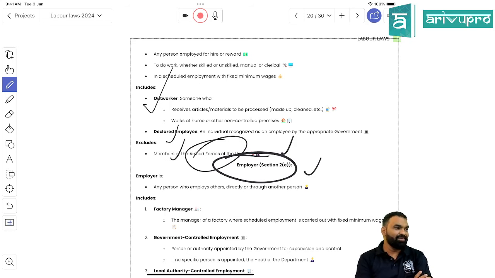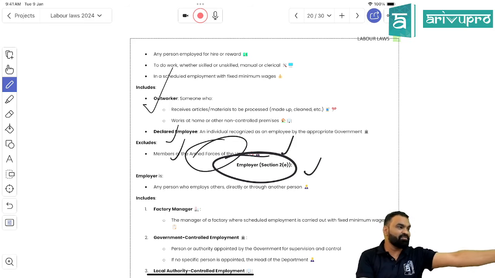Section 3. What is 3? The person who is responsible for payment of wages, right? Section 4. Wage period. 4 is wage period. Confidence. Section 5, the very important section 5.